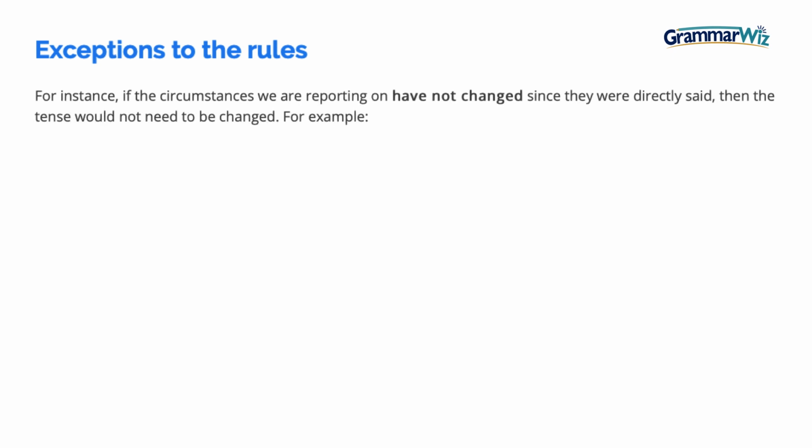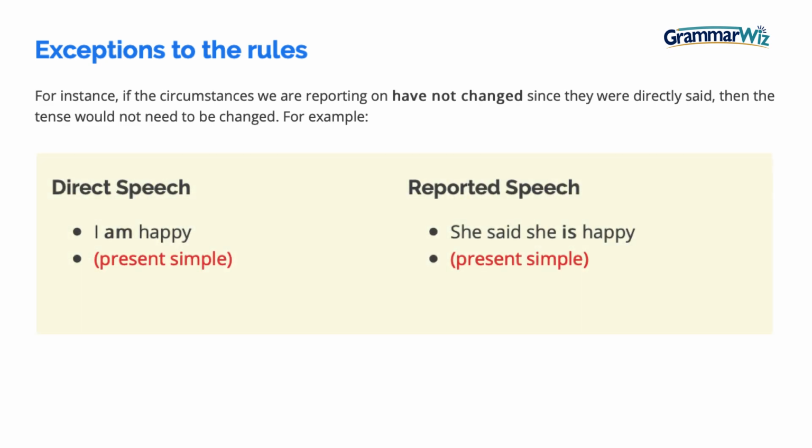So there are some exceptions to the rules that you should note. For instance, if the circumstances we are reporting on have not changed since they were directly said, then the tense would not necessarily need to be changed. So for example, if the direct speech was "I am happy," you could then say she said she is happy. So we're implying that that person is still happy now. So they wouldn't necessarily need to be changed. It could be changed, but it wouldn't have to be.